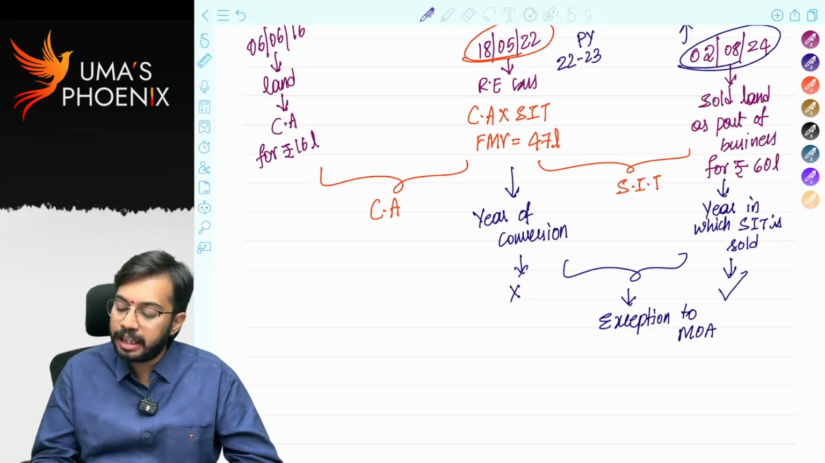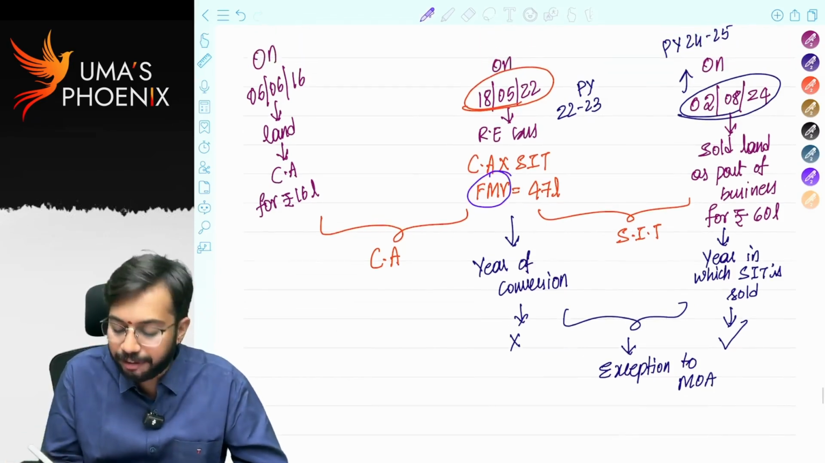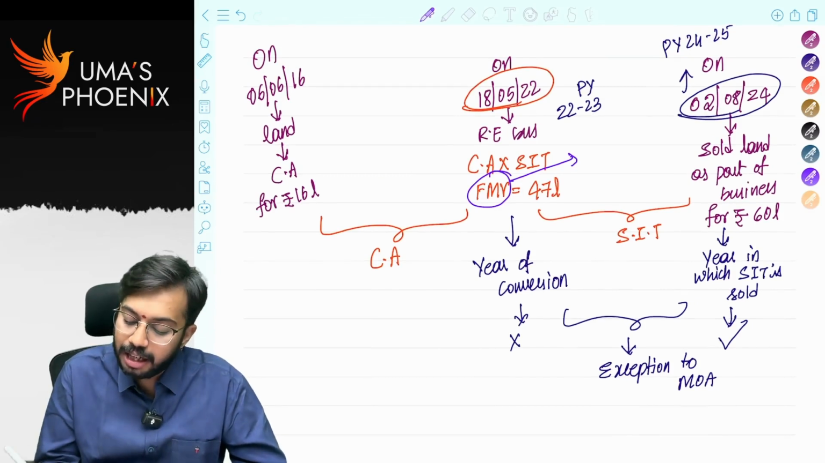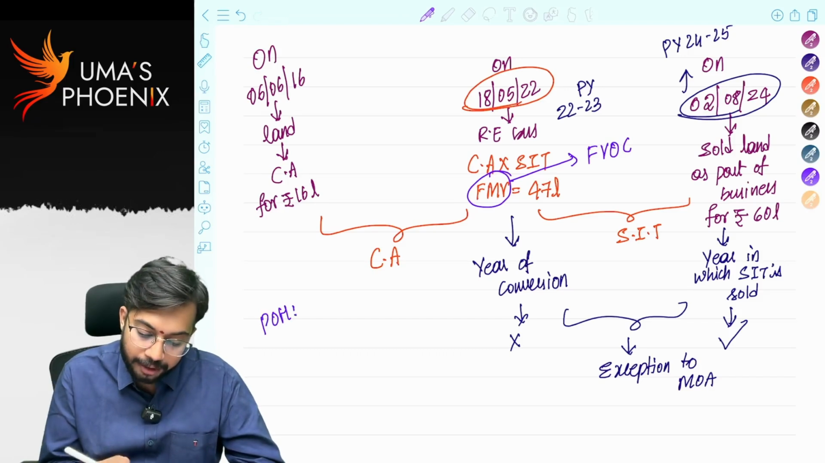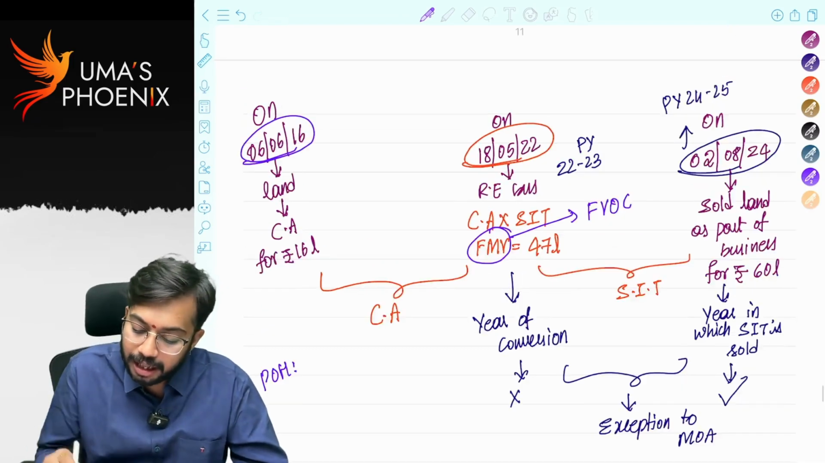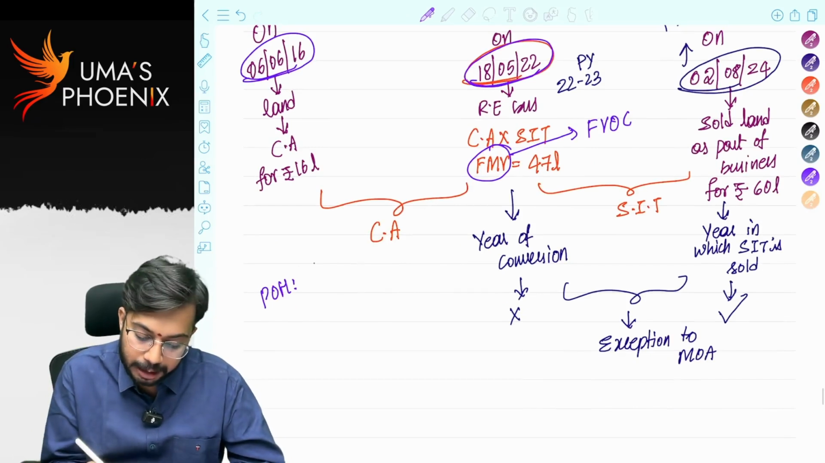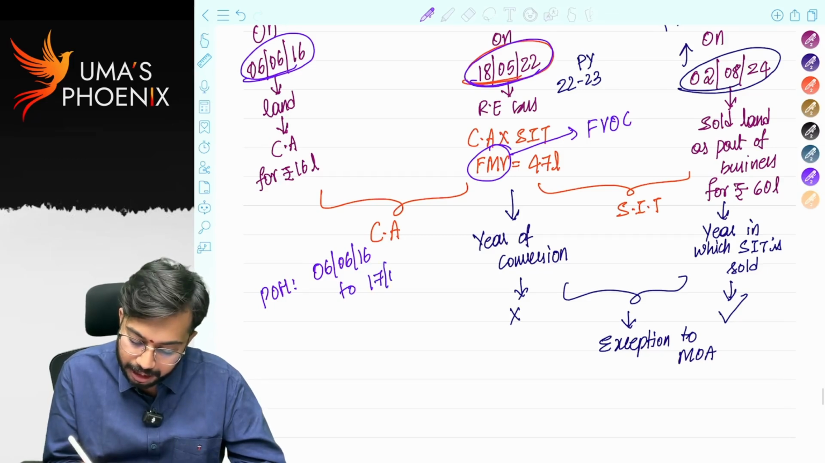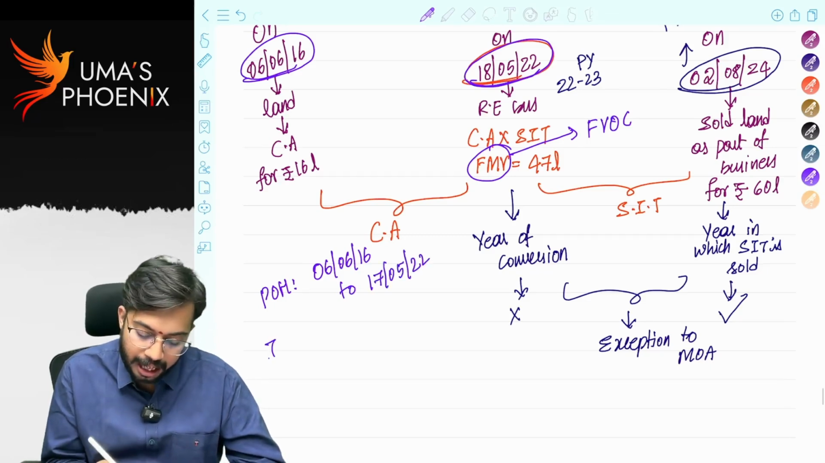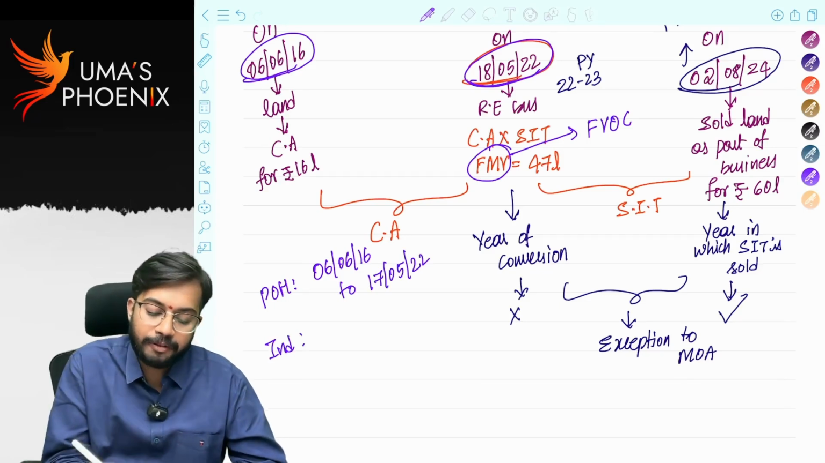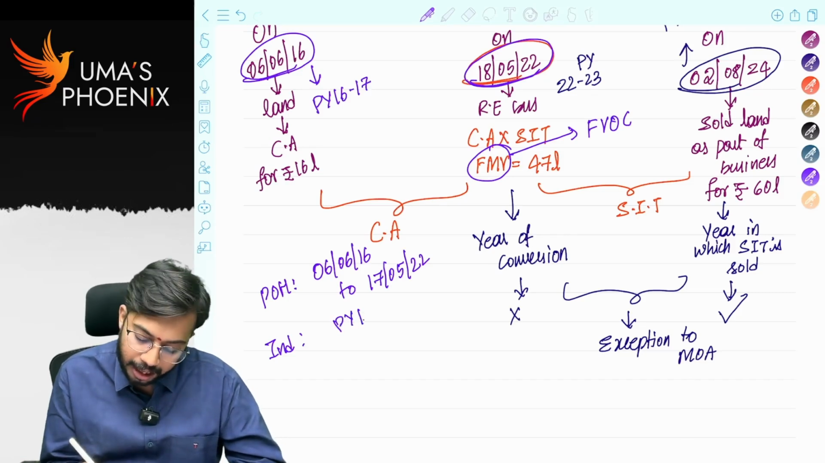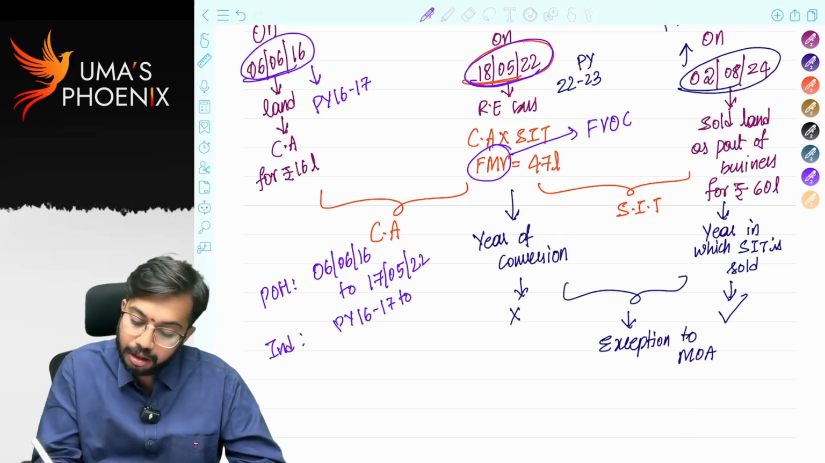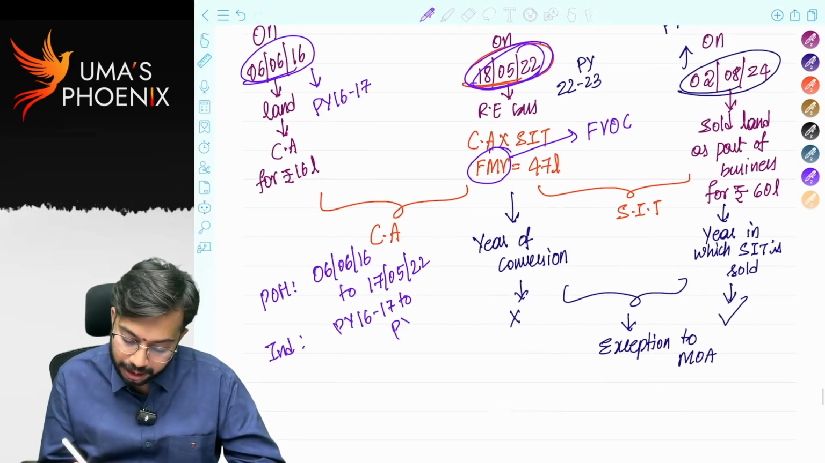In this exception to method of accounting, whatever the fair market value on the date of conversion is there, that is to be taken as full value of consideration. Period of holding will be calculated from date of purchase up to the date prior to the date of conversion. That means period of holding will be calculated from 6th June 2016 to 17th May 2022. Next, indexation. Indexation will be calculated from year of purchase. When it was purchased, 16-17. Indexation will be calculated from 16-17 to previous year 22-23.